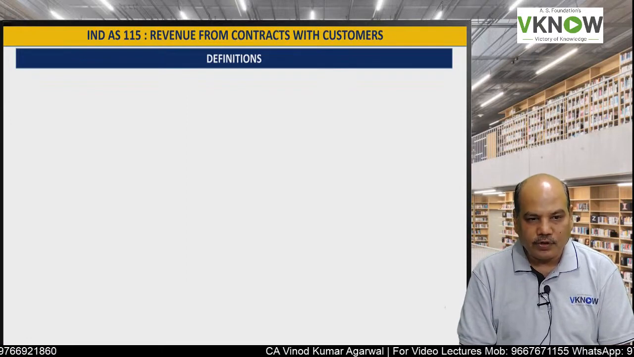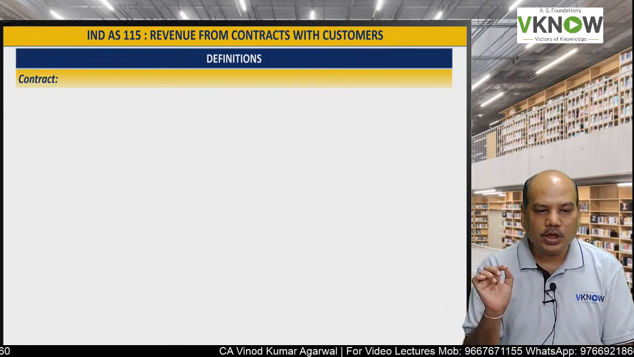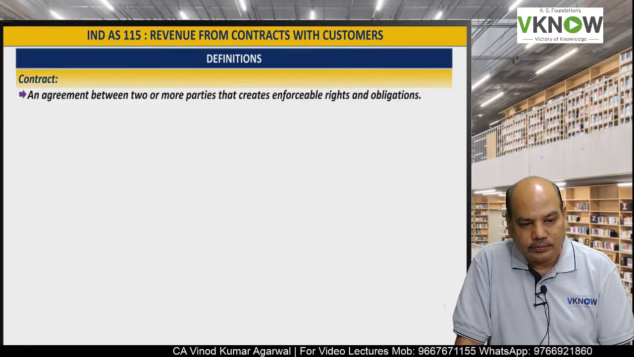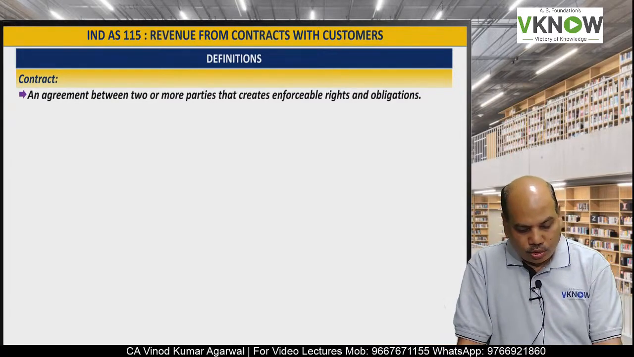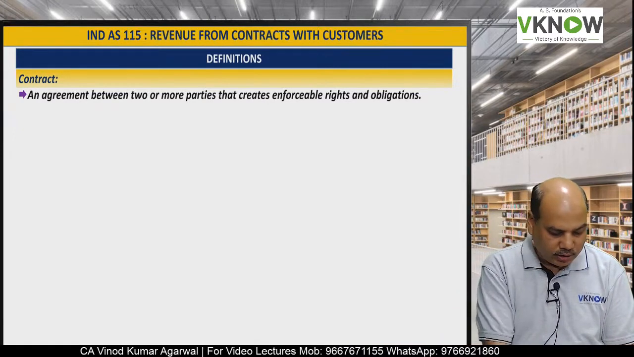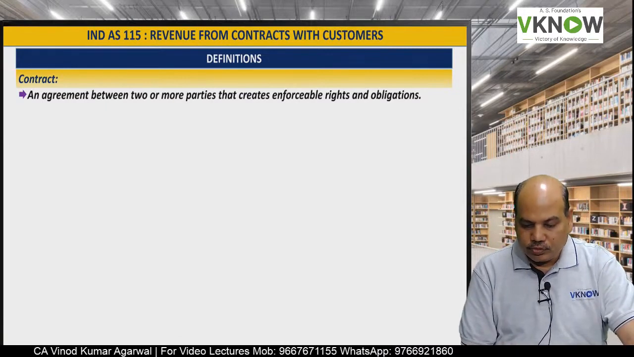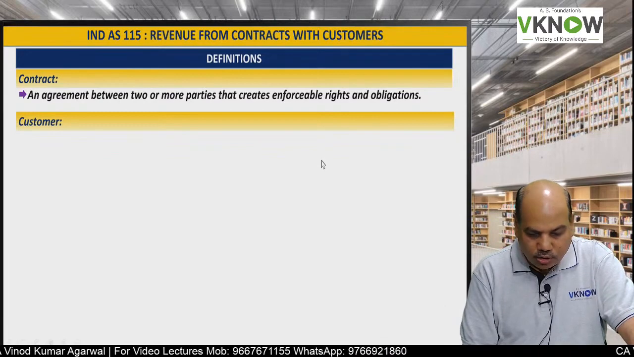Before we proceed further, let us have a look at some of the important definitions, like the definition of a contract. A contract is an agreement between two or more parties that creates enforceable rights and obligations. So it is a contract which is enforceable by law.